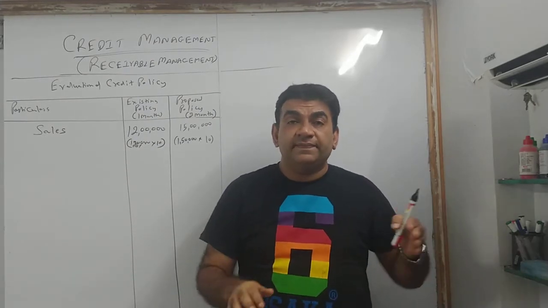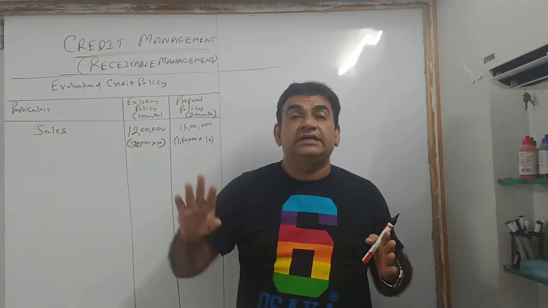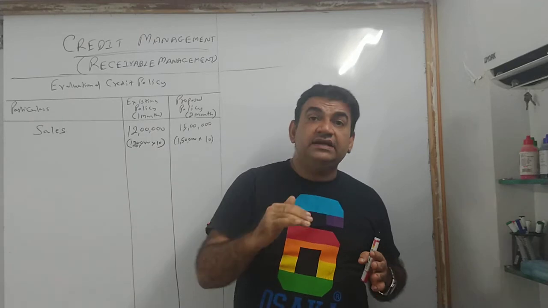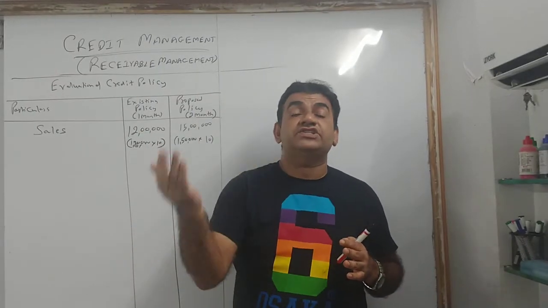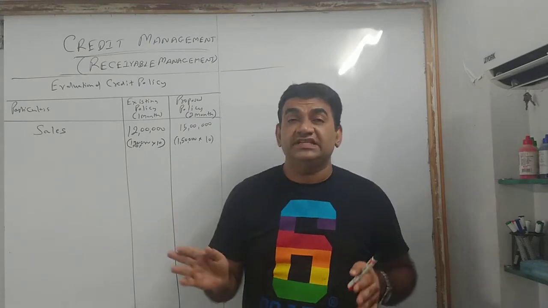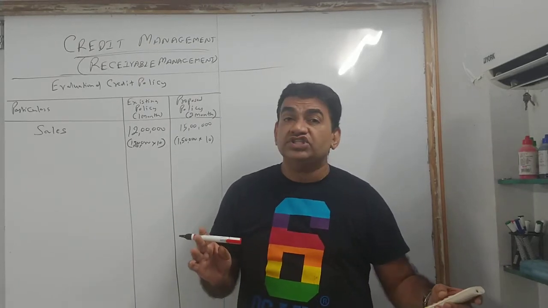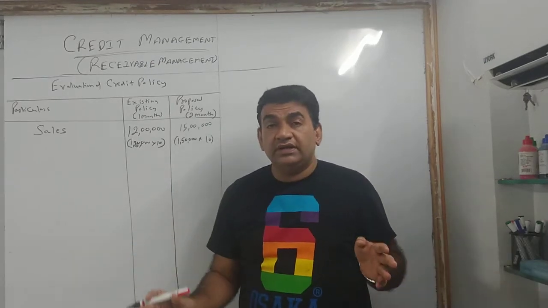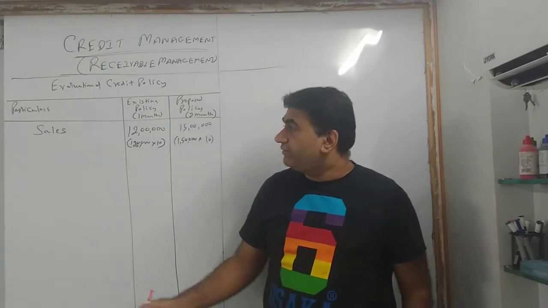What happens in fixed? It remains fixed, irrespective of level of output. Whatever the sales, fixed cost will remain the same, unless and until my sales goes above a certain level and I have to incur extra cost, then only fixed cost will change. Otherwise, it will be the same. So variable cost is the cost which changes or varies according to the output, and fixed cost is the cost which remains fixed.